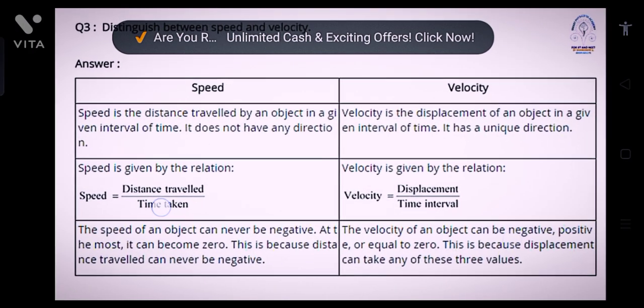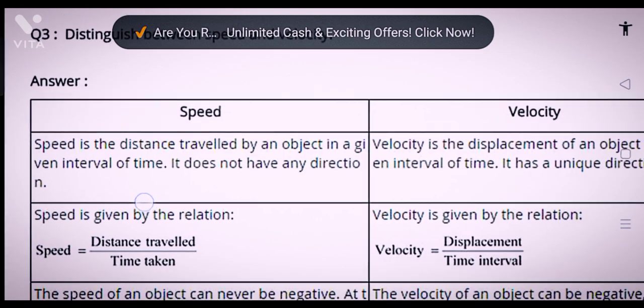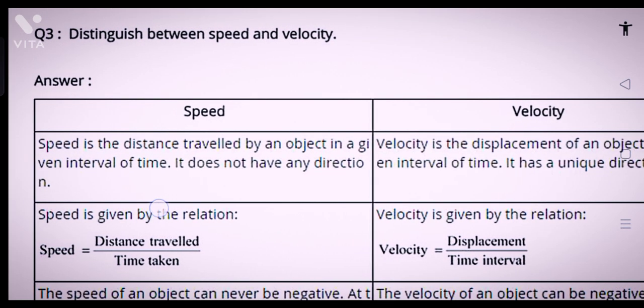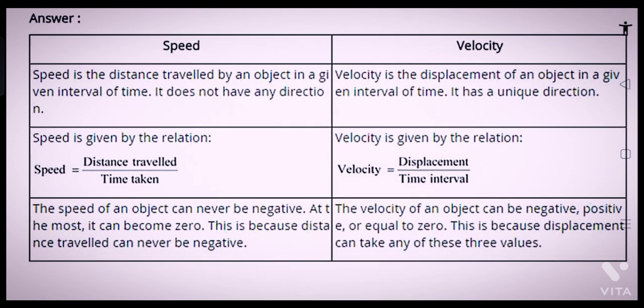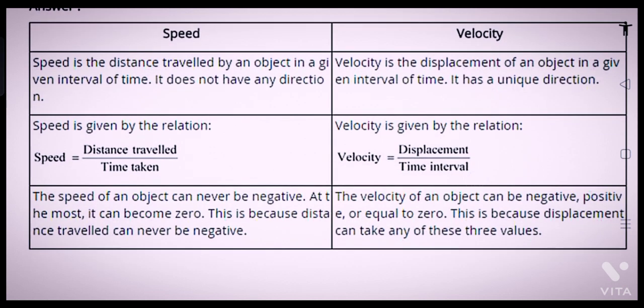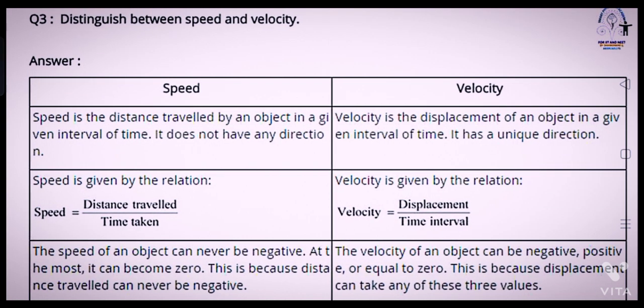Question 3. Distinguish between speed and velocity. Speed is the distance travelled by an object in a given interval of time. It does not have any direction. Velocity is the displacement of an object in a given interval of time. It has a unique direction. Speed is given by the relation speed equals distance travelled upon time taken, and velocity is given by the relation velocity is equal to displacement upon time taken.